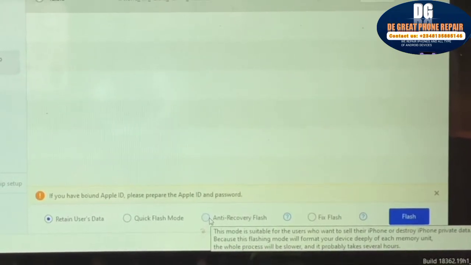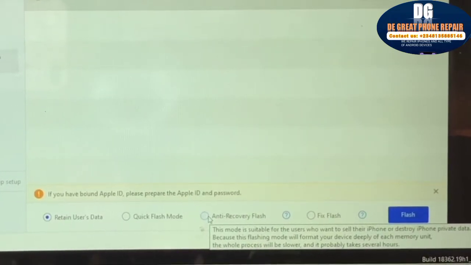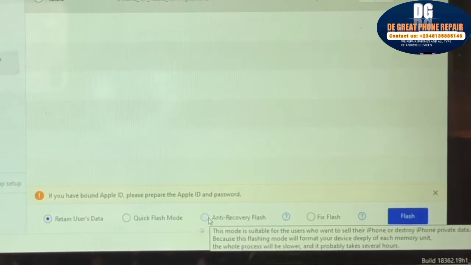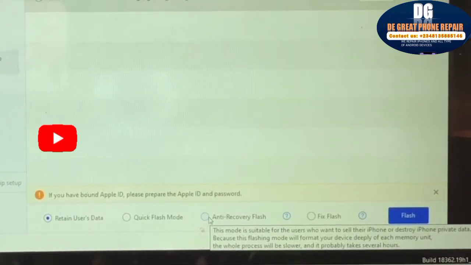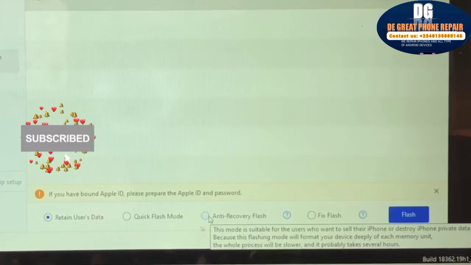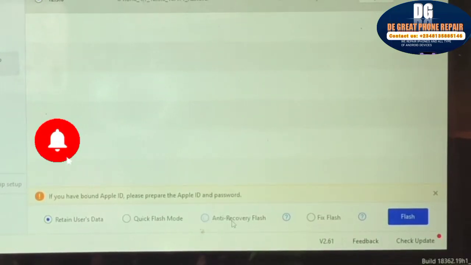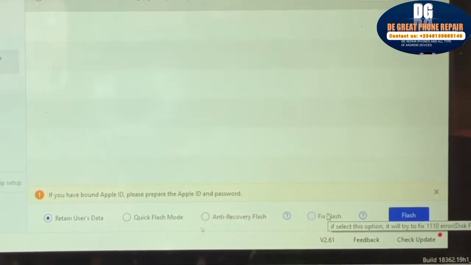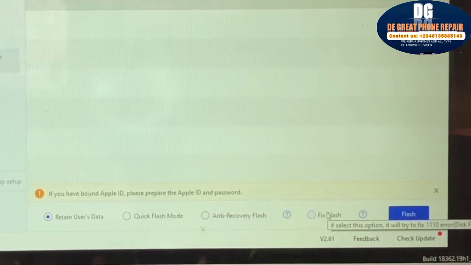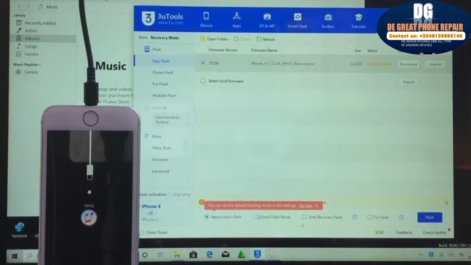And we have the anti-recovery flash. The anti-recovery flash performs a deep flash on the iOS. When you select this method, it will wipe every data. There's data loss in the anti-recovery mode also. And lastly, we have the fixed flash. The fixed flash is for when you are performing a flash and you encounter some errors, so you just click on the fixed flash to continue the flashing process.